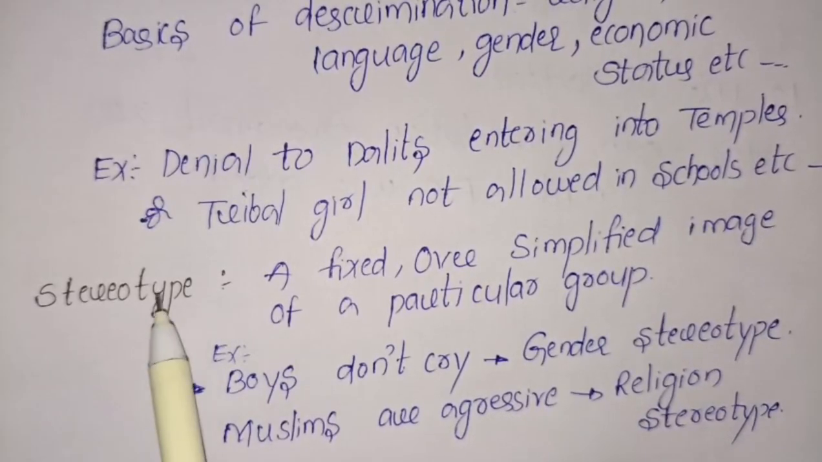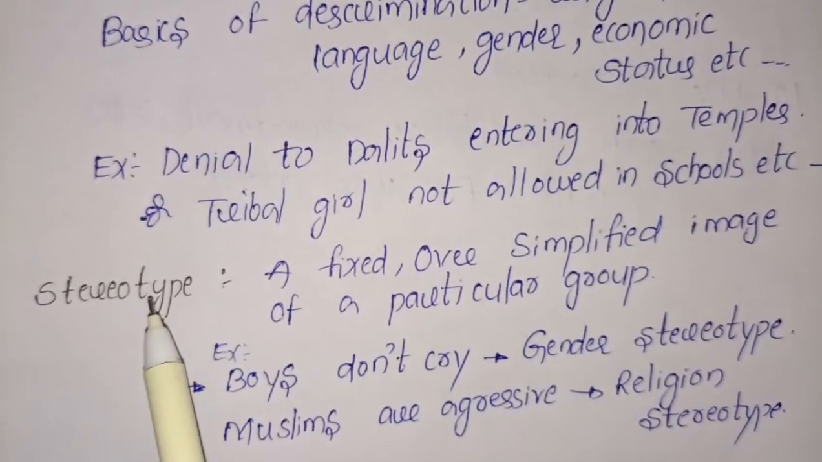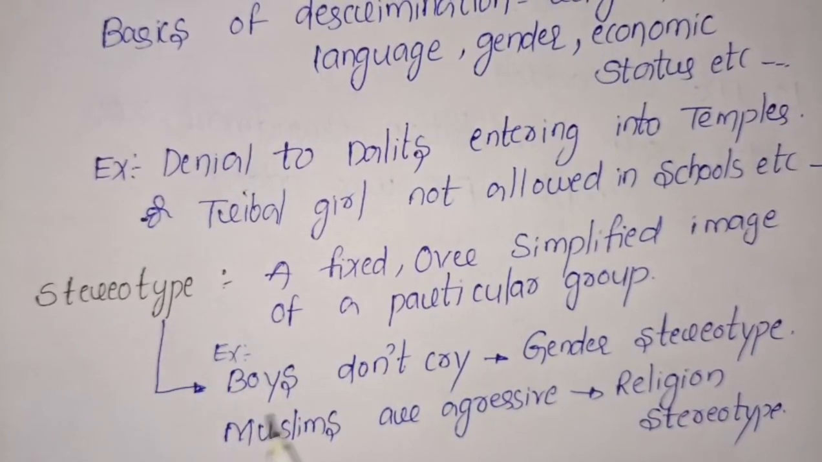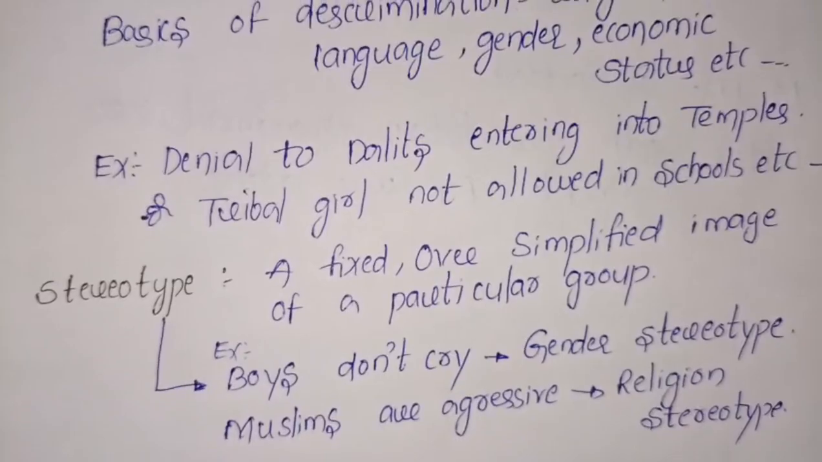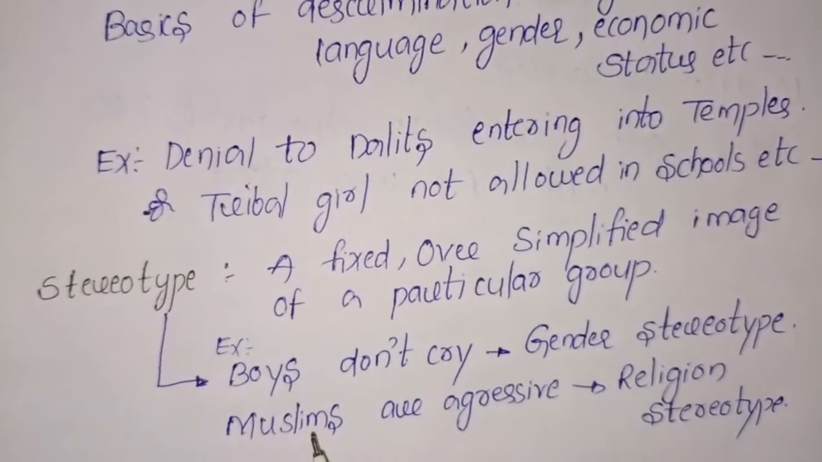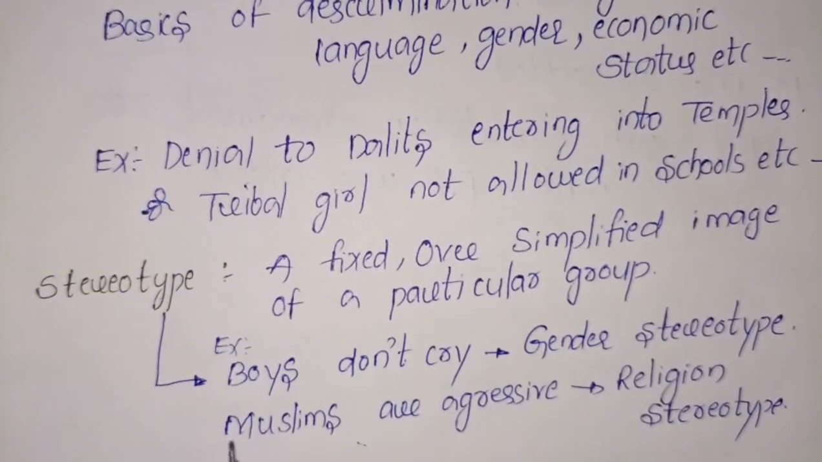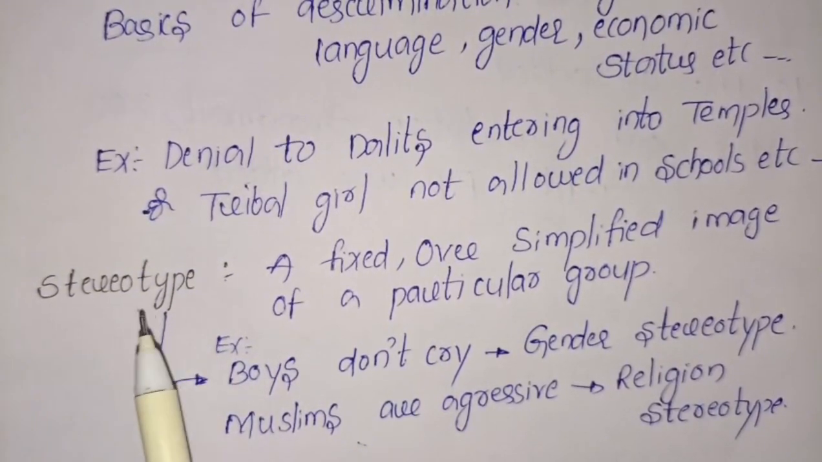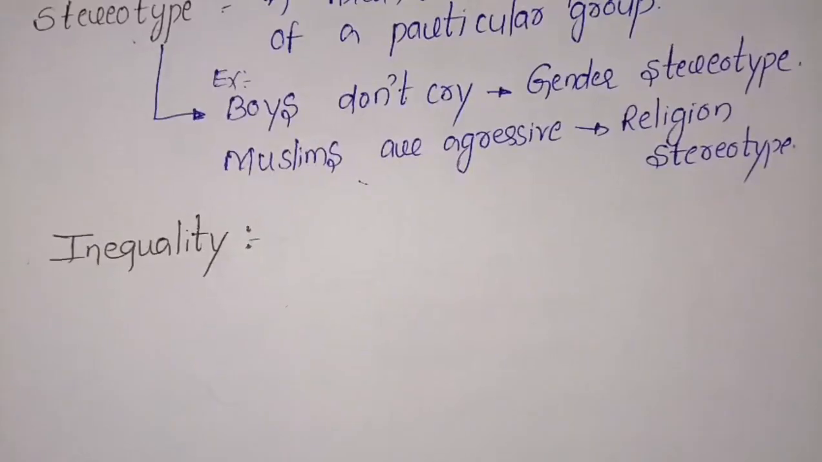Here, a stereotype is nothing but you decide about someone without knowing about them. Boys don't cry, it is known as a gender stereotype. Muslims are aggressive, it is a religious stereotype. I hope you understood what stereotypes are. You decide about someone without knowing about them. It is known as stereotypes.